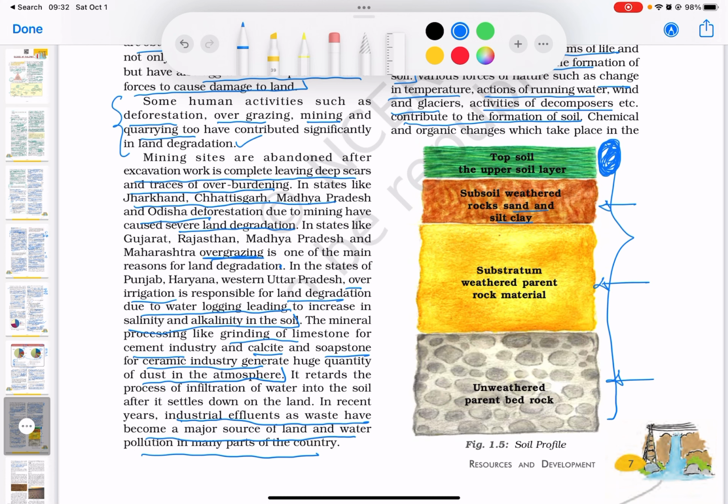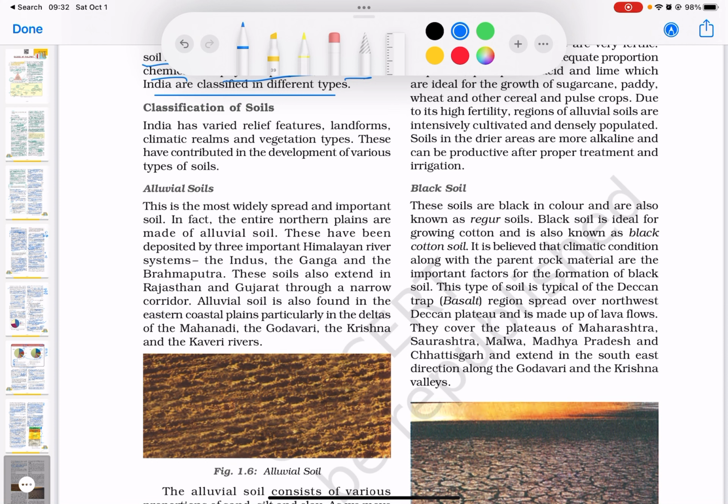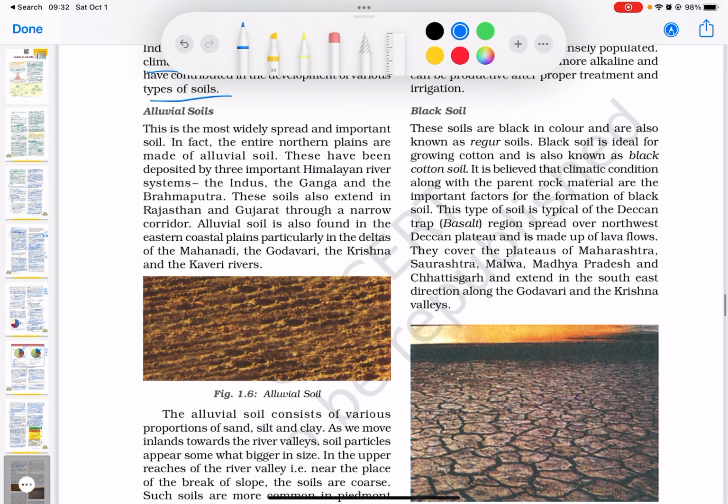So now let's look at the classification of soils. Now, as India has varied relief features, landforms, climatic realms, and vegetation types, these have contributed to the development of different soil profiles or different types of soils. So let's first start with alluvial soils. You can see the picture here, which shows what alluvial soils look like.